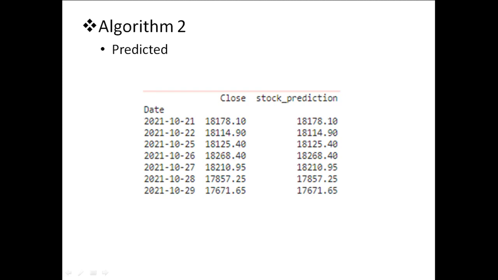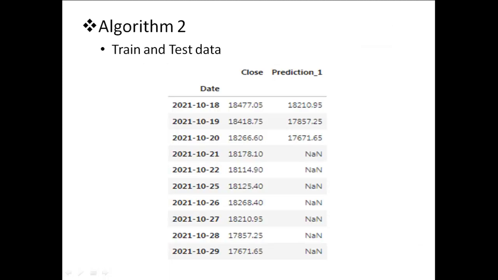But there is a problem in this particular algorithm. Here we provided the data till 29th October, and the algorithm tries to shift this data, puts a null for these values, and uses the values till 29th October to predict them. By doing this shifting method, the algorithm already has these values in its mind. It is not just copying from here to here.